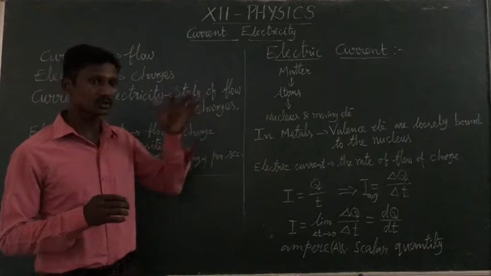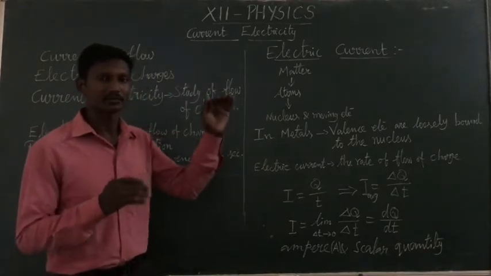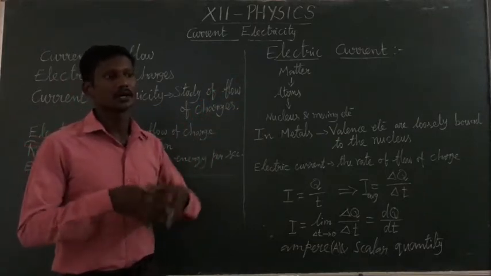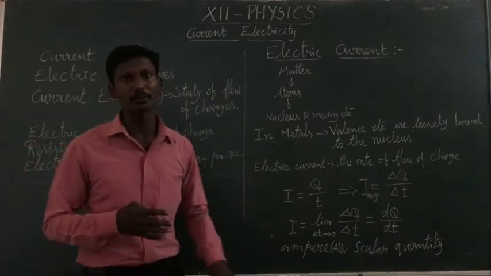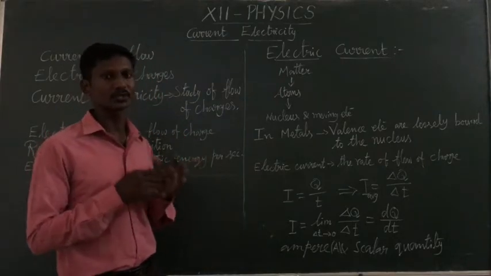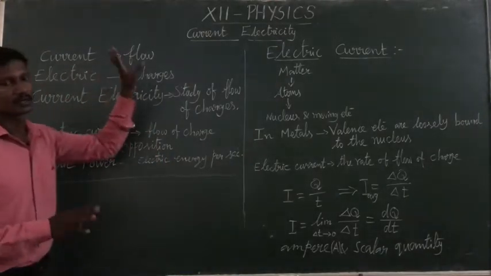Then high potential to low potential. Potential in gravitation is known as the height. Potential means height, so gravitational potential. All masses move from high potential to low potential. In the same way, charges also move from high potential to low potential. So that means the flow. So current means flow.